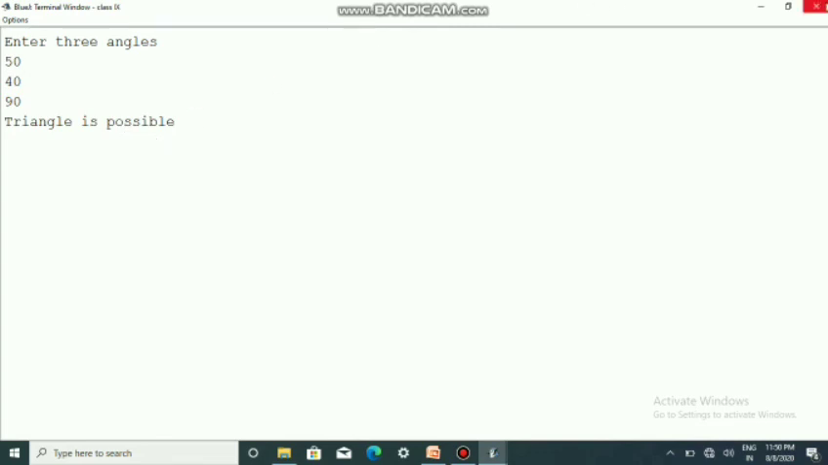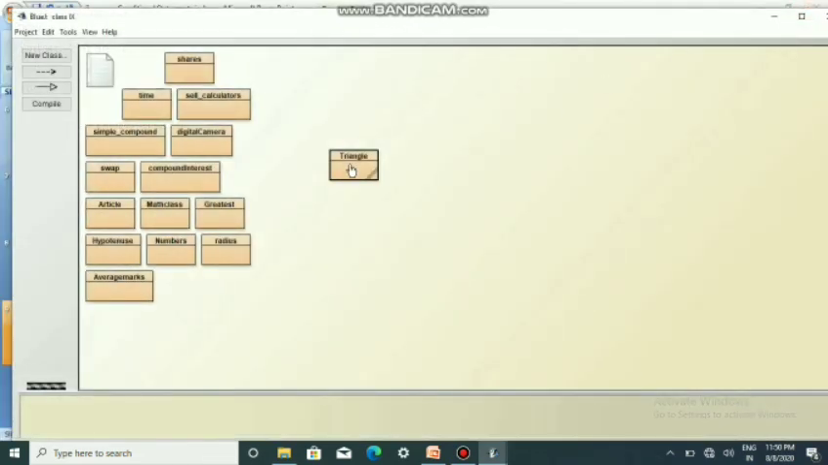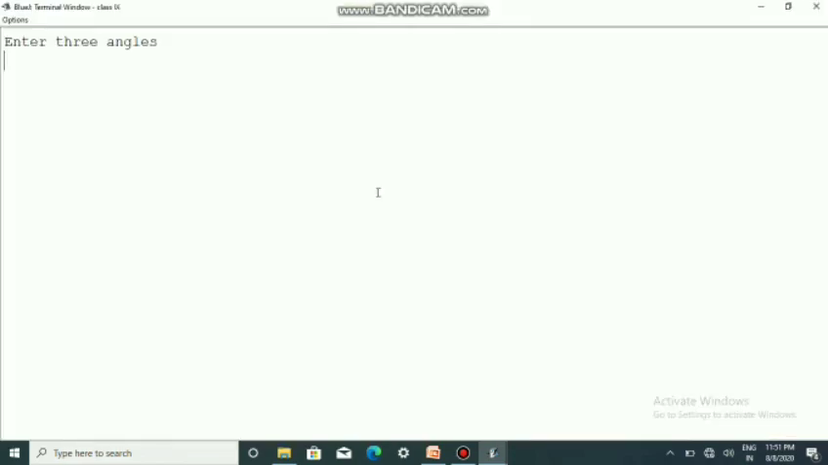We will check with one more set of values. So I'm giving 20, 30 and 50. So the answer is triangle is not possible because the addition is not giving 180. So the condition is not true, so the else part gets executed, that is, triangle is not possible.